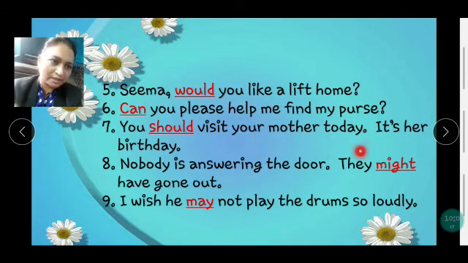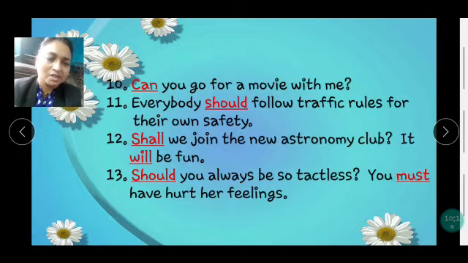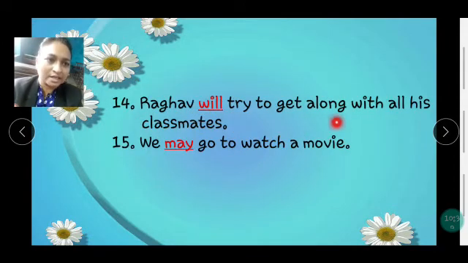You should visit your mother today. It's her birthday. Nobody is answering the door. They might have gone out. I wish he may not play the drum so loudly. Can you go for a movie with me? Everybody should follow traffic rules for their own safety. Shall we join the new astronomy club? It will be fun. Should you always be so tactless? See the question mark at the end. You must have hurt her feelings. Raghav will try to get along with all his classmates. We may go to watch a movie.